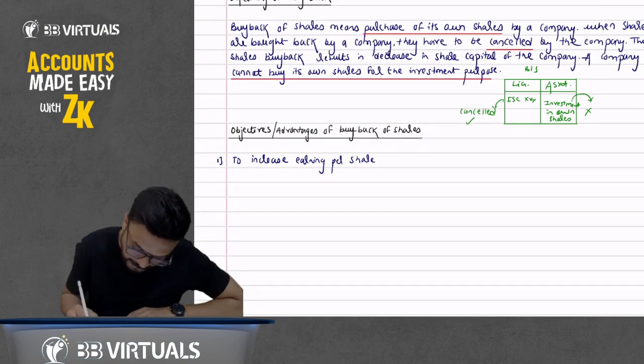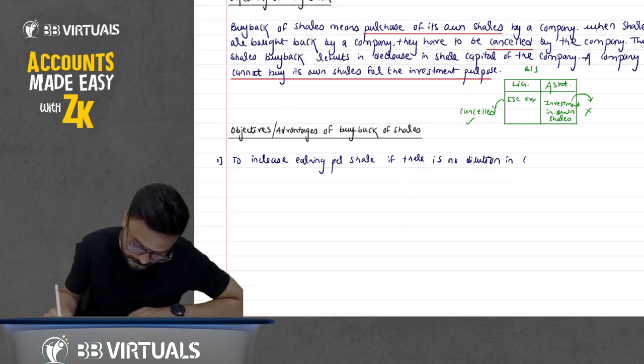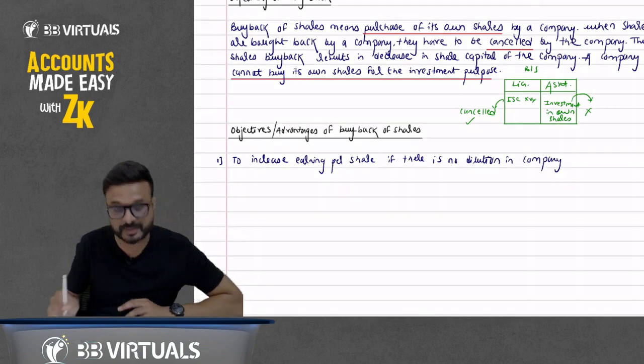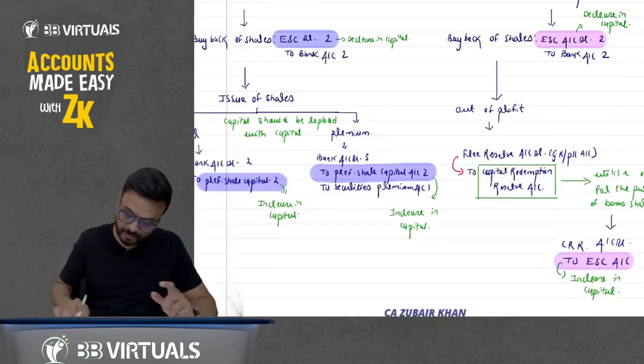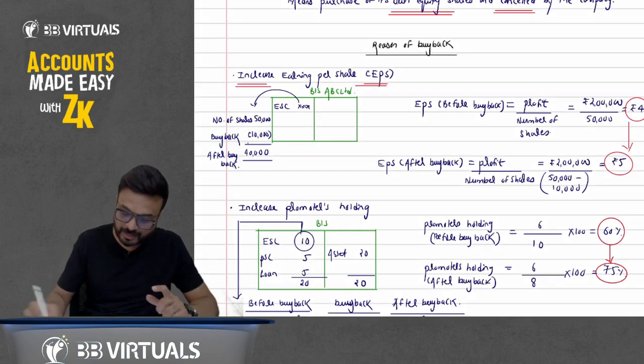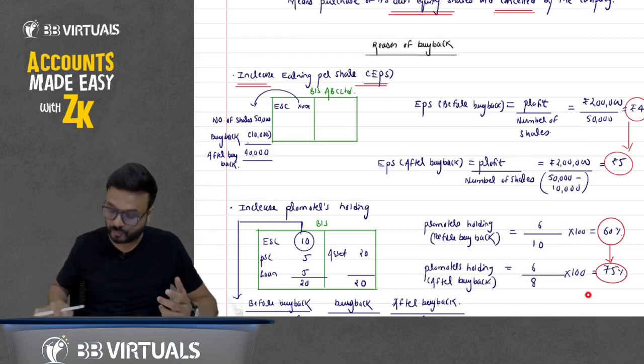How can we increase it? If there is no dilution in company's earning. Before the break we discussed that the profit is rupees 2 lakh, but the number of shares will reduce on buyback. It reduced from 50,000 to 40,000.